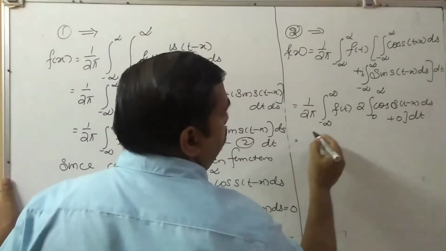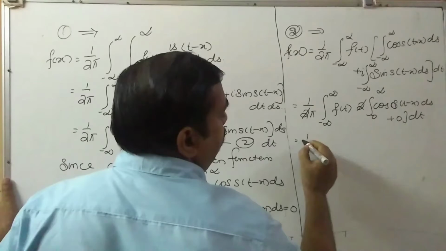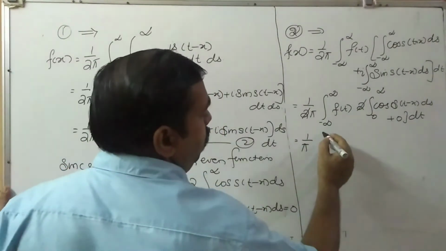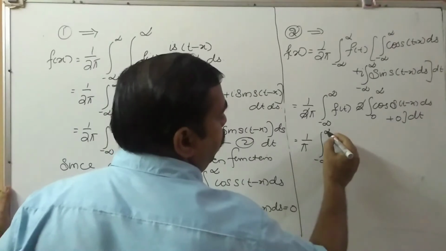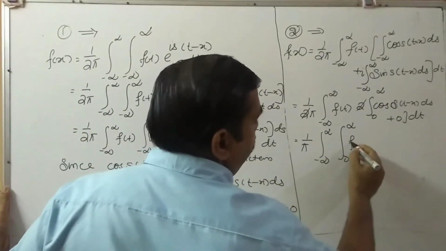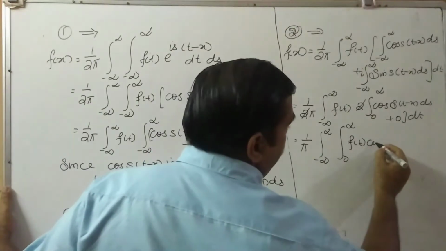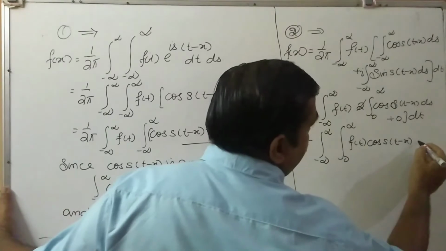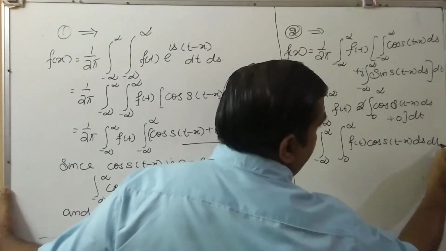So this is equal to what? These 2 cancel. That is 1 by pi integral minus infinity to infinity integral 0 to infinity f of t cos s into (t minus x) ds dt.